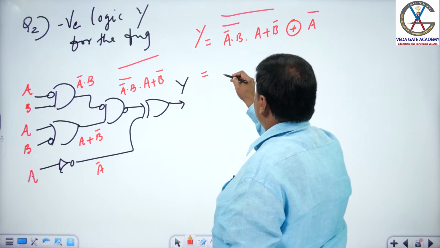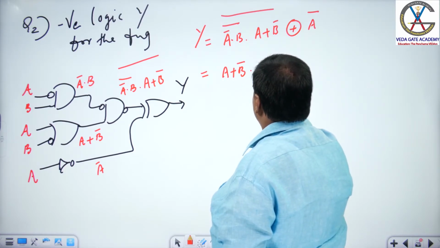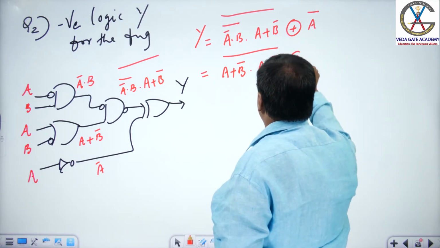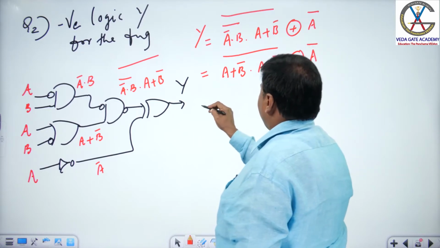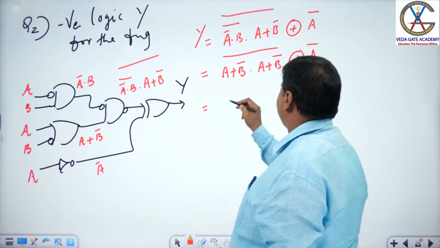Now, let us solve this. A bar into B whole bar is A plus B bar. And here it is A plus B bar whole bar. Exclusive OR A bar. And here, A plus B bar into A plus B bar is nothing but A plus B bar.